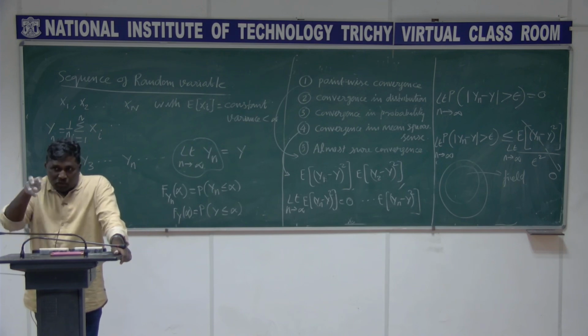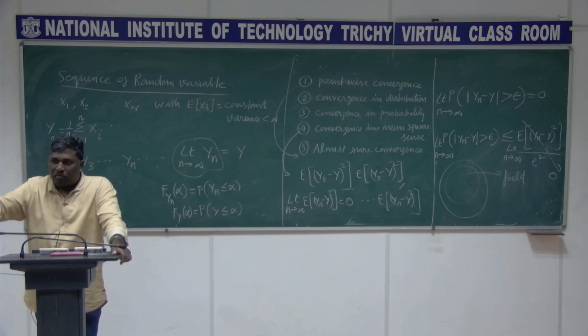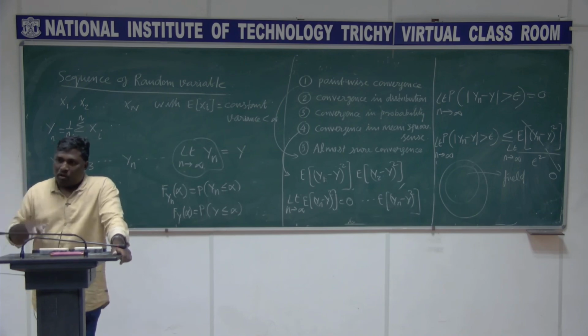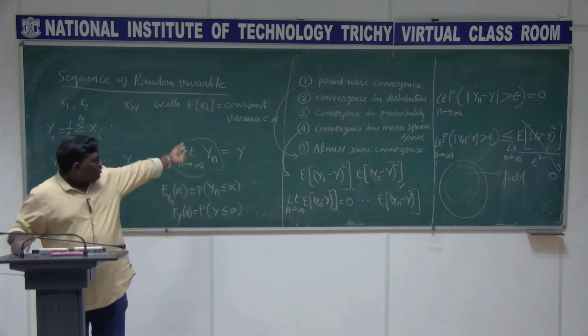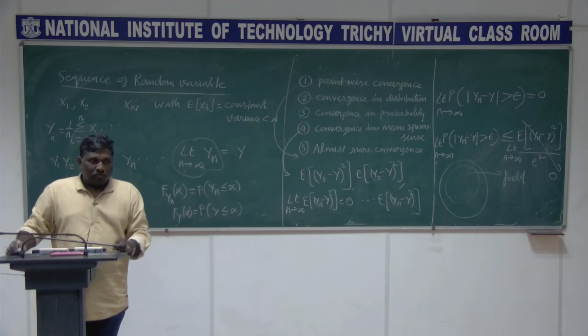The individual subsets you are taking, if I add up those probabilities, I get 1. So if it is satisfied for that, I mean that Yn and Y have the same value.